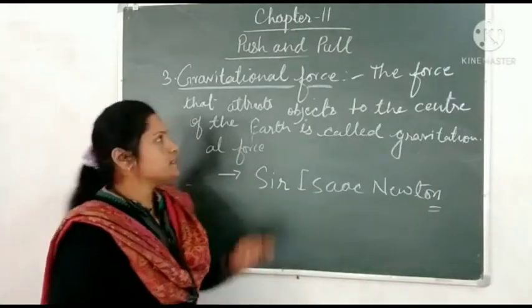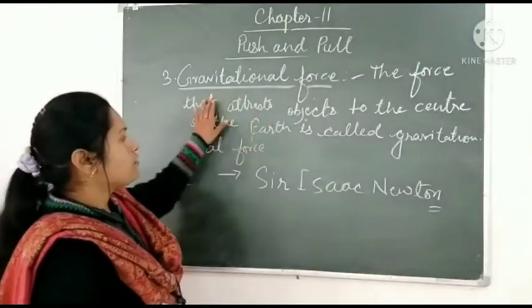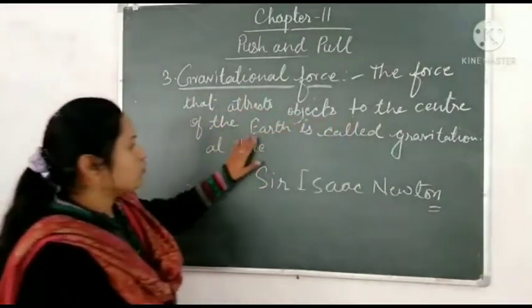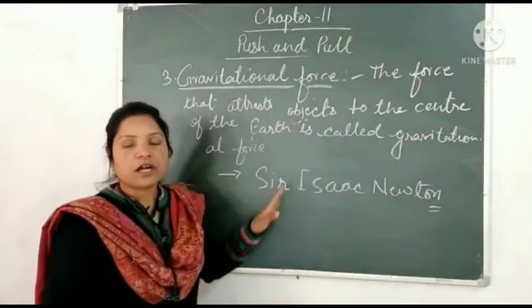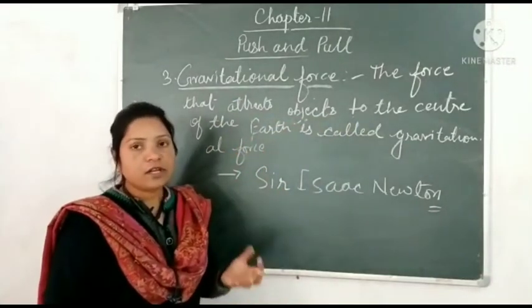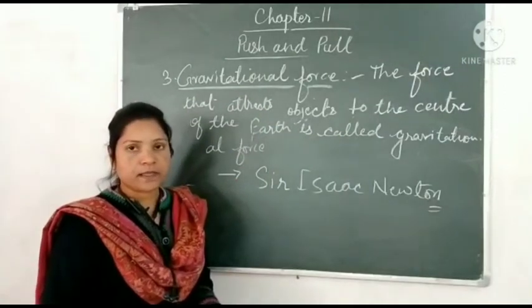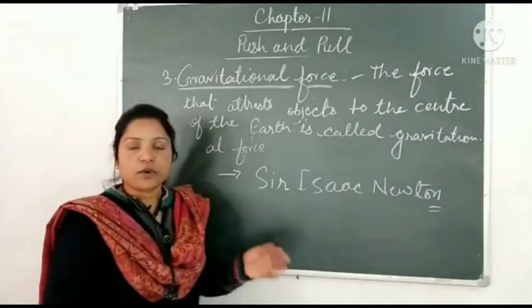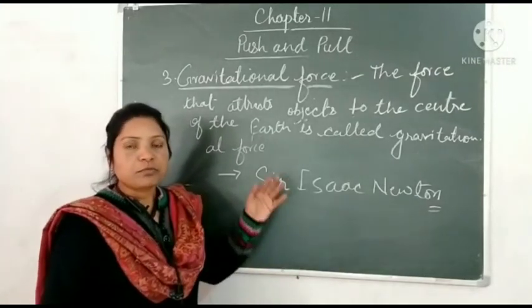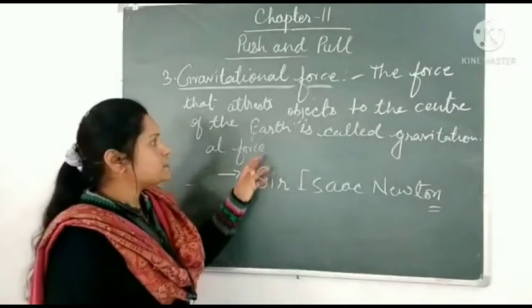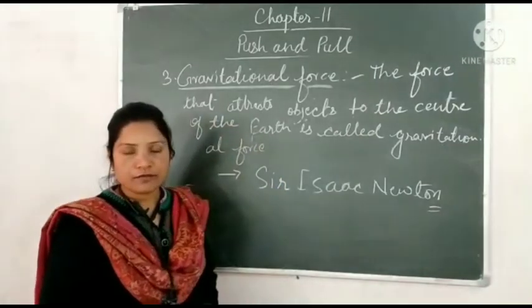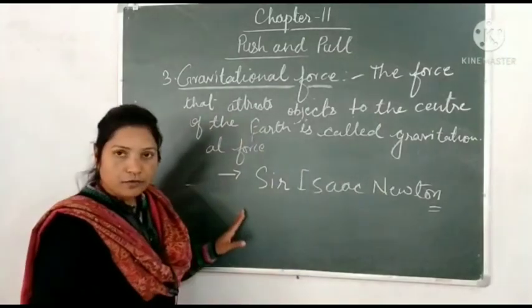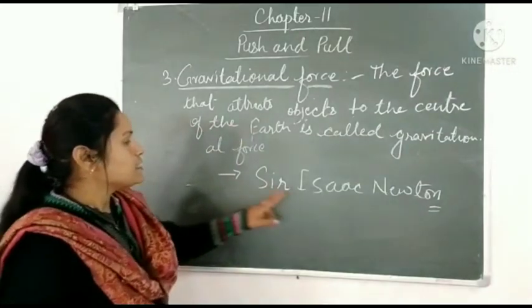Now the next force is gravitational force. So gravitational force is the force that attracts objects to the center of the earth. What happens? Earth attracts every object towards its center. Suppose an apple falls from a tree, it falls towards the ground or towards the center of the earth. It means it possesses a force that is from the earth, that is called gravitational force. And a scientist was there who discovered gravitational force, and his name is Sir Isaac Newton.